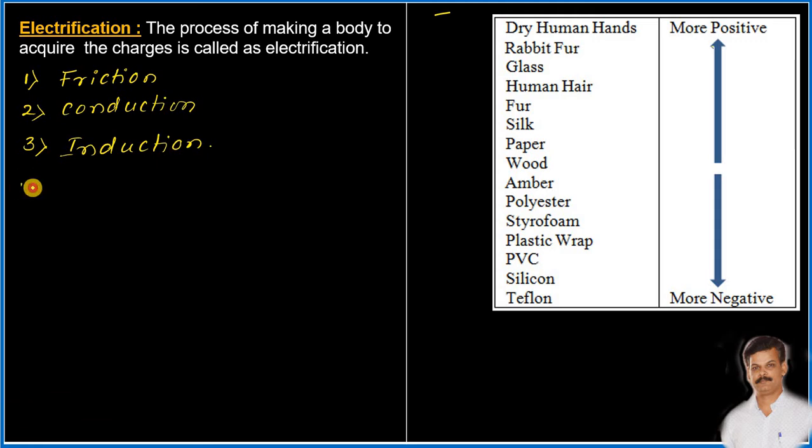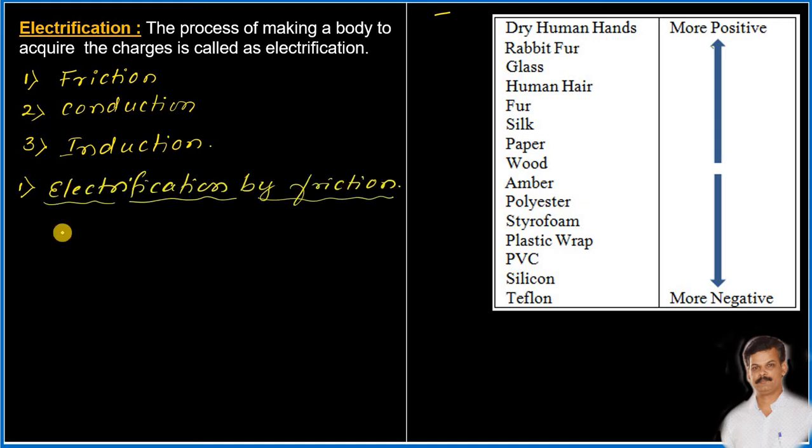Now, let us understand what do you mean by the electrification by the method of friction. See, the electrification by friction is very simple. As we know that whenever one object rubs or makes the contact with another object and moves on its surface, then there will be creation of friction between the two objects or two bodies. So very simple.